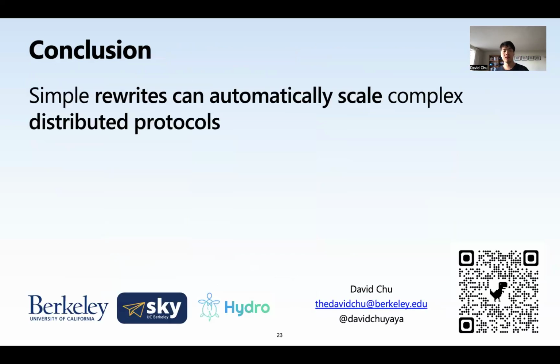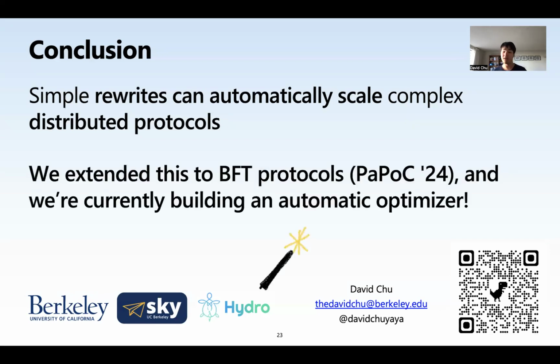So in conclusion, I believe that simple rewrites can be used to automatically scale complex distributed protocols. We've extended this work to apply to BFT protocols as well, and we're currently building the automatic optimizer that knows how to take in these rewrites and automatically use them to rewrite distributed protocols.